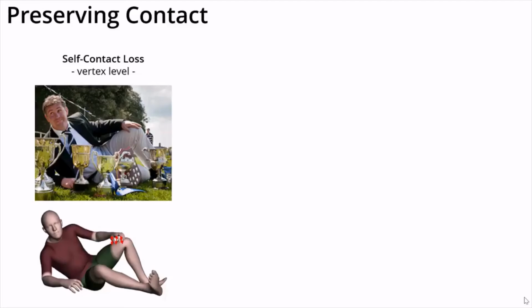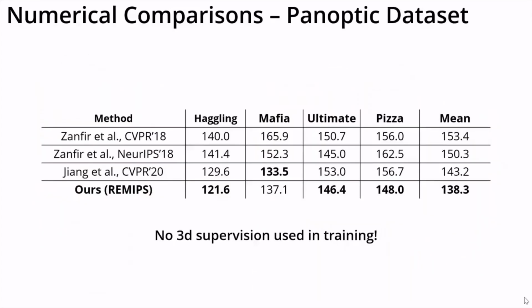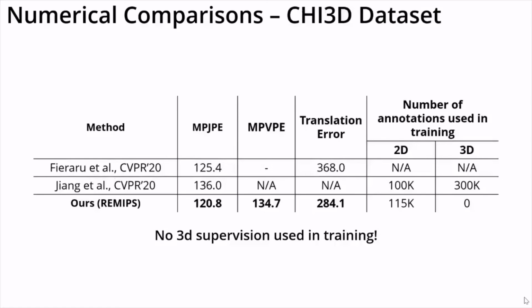To preserve contact expressiveness, we also train using losses that minimize the distance between vertices annotated to be in contact. We do this for both self-contact and for interaction contact. We outperformed the current state-of-the-art methods on the Panoptic dataset in terms of mean per joint position error, even though no 3D supervision is used during training. Similarly, we outperformed the state-of-the-art on the Chi3D dataset in terms of joint, vertex, and translation errors.